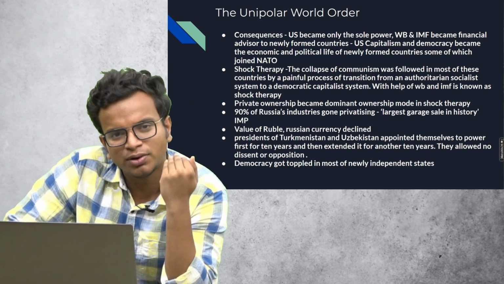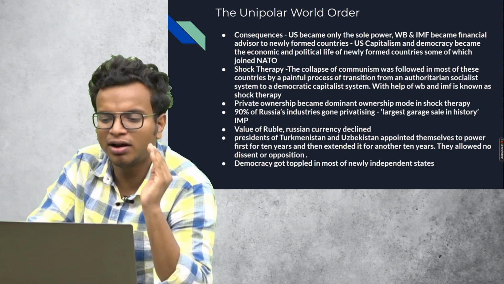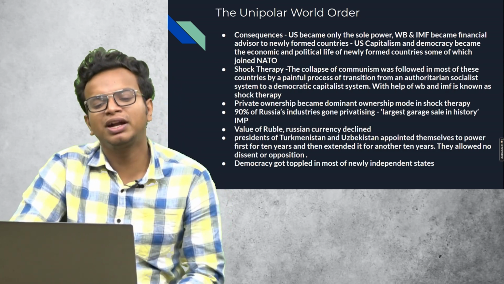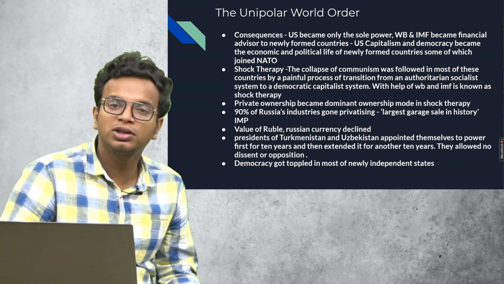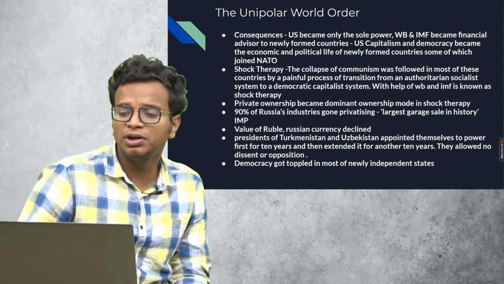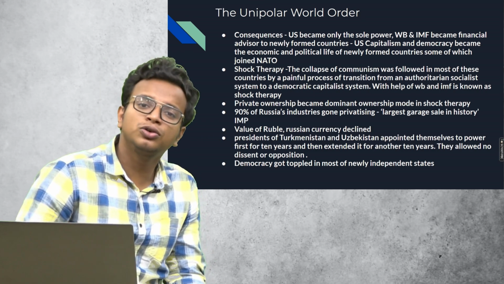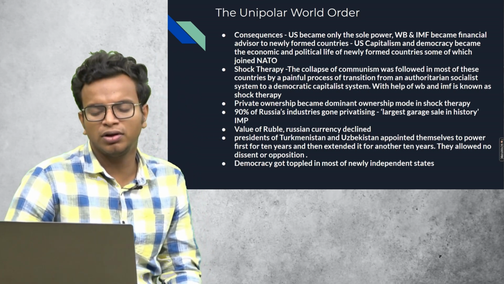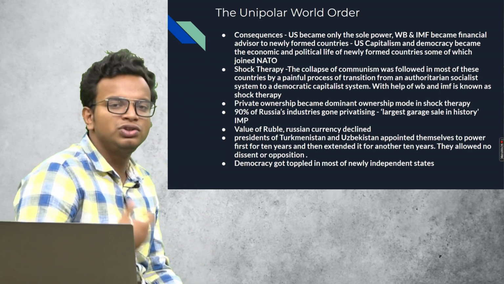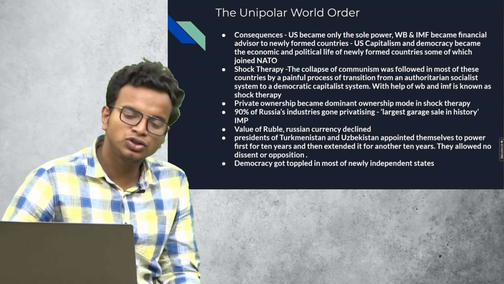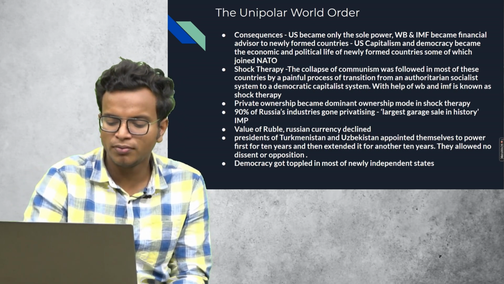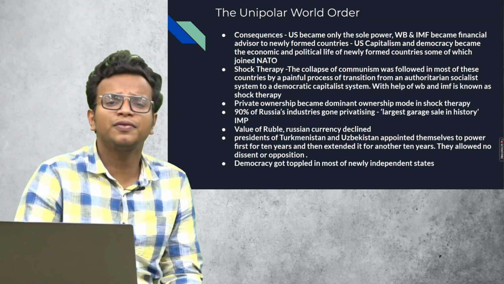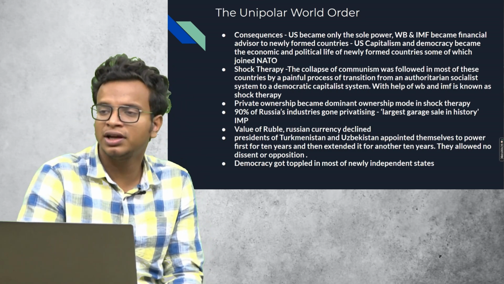So basically, the US was pushing forward capitalism and liberal tendencies. US-style capitalism and democracy became the economic and political life of the newly formed independent countries, which also joined NATO later on. A lot of countries which were part of the USSR even had to join NATO later on. Then there is the mention of shock therapy, which is also mentioned in NCERT.